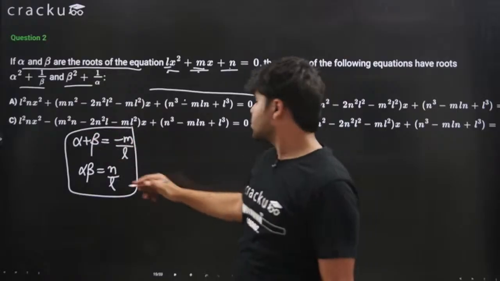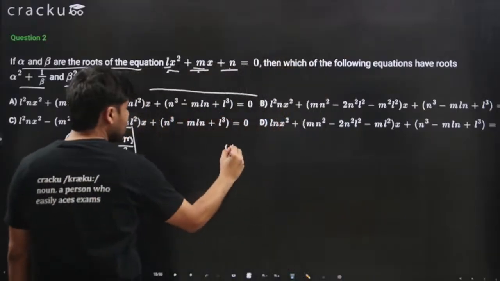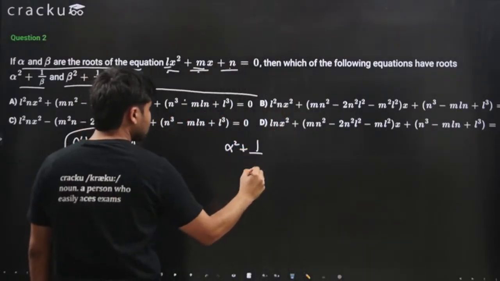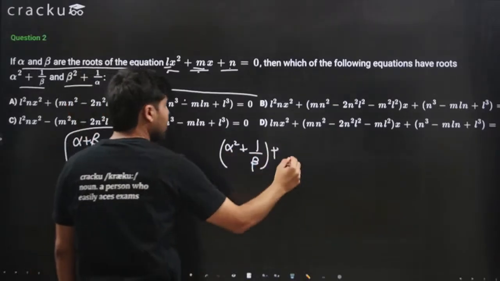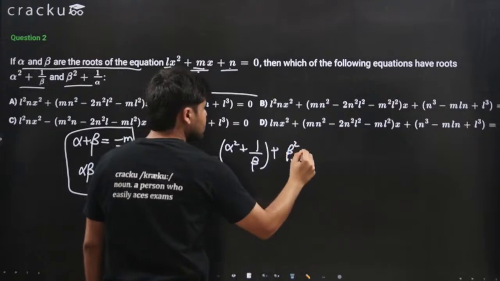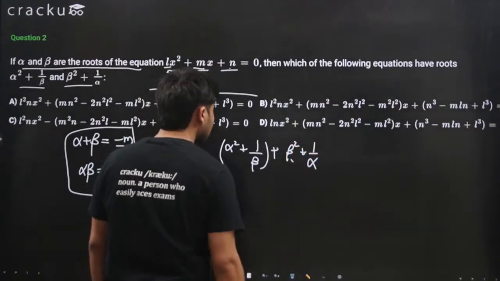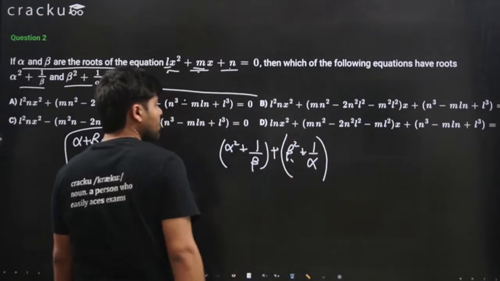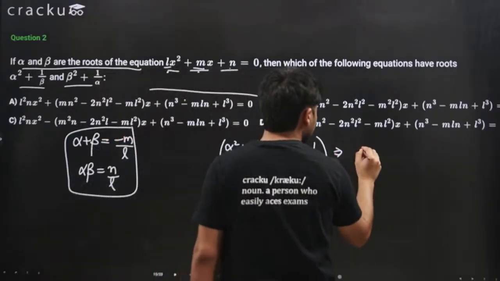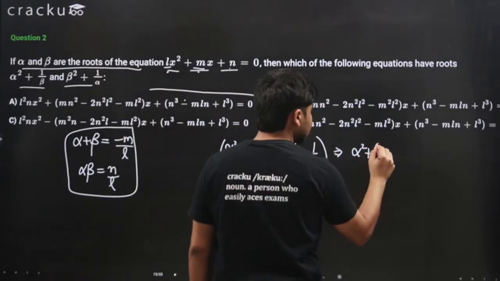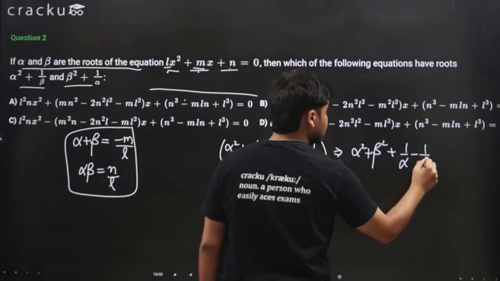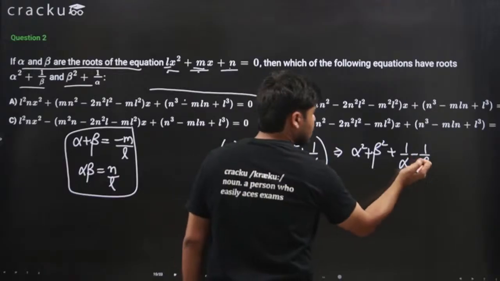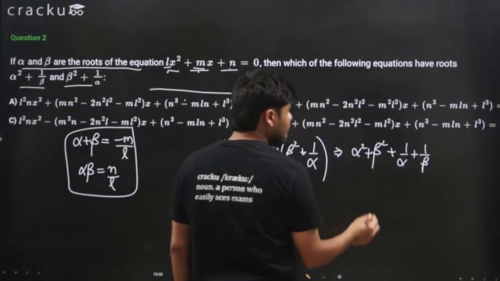The sum of these roots will be alpha square plus 1 over beta plus beta square plus 1 over alpha, right? This simplifies to alpha square plus beta square plus 1 over alpha plus 1 over beta, right?